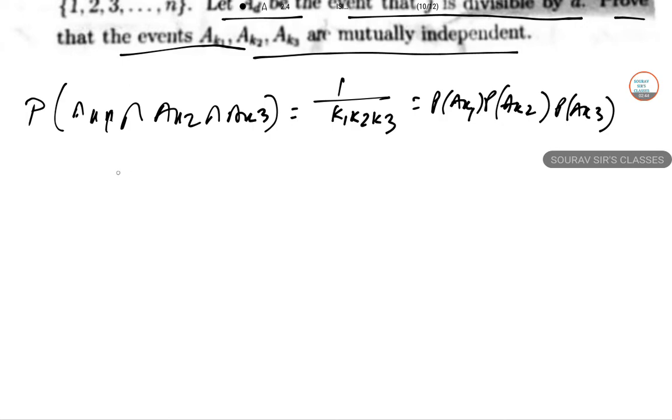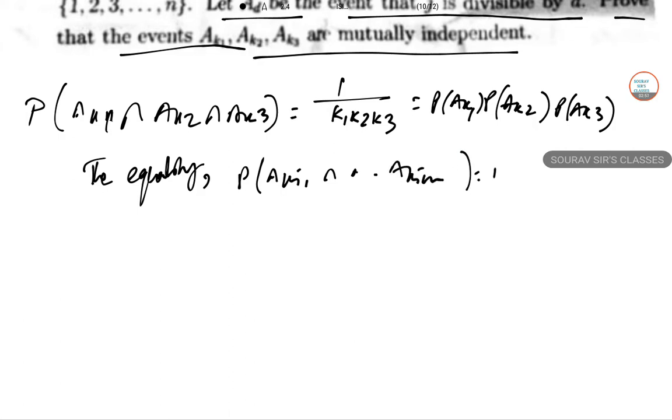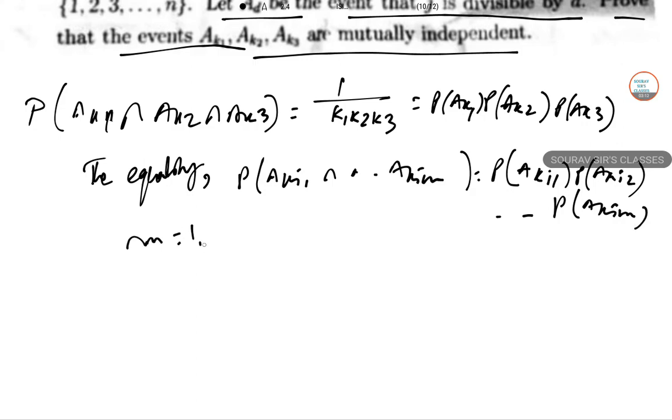So then the equality probability of A of K of i1 intersection ... intersection A of K of im equals probability A of K of i1 times probability A of K of i2 ... times probability A of K of im holds for all m in 1, 2, 3 and all 1 less than or equal to i1 less than ... less than or equal to im less than or equal to 3.